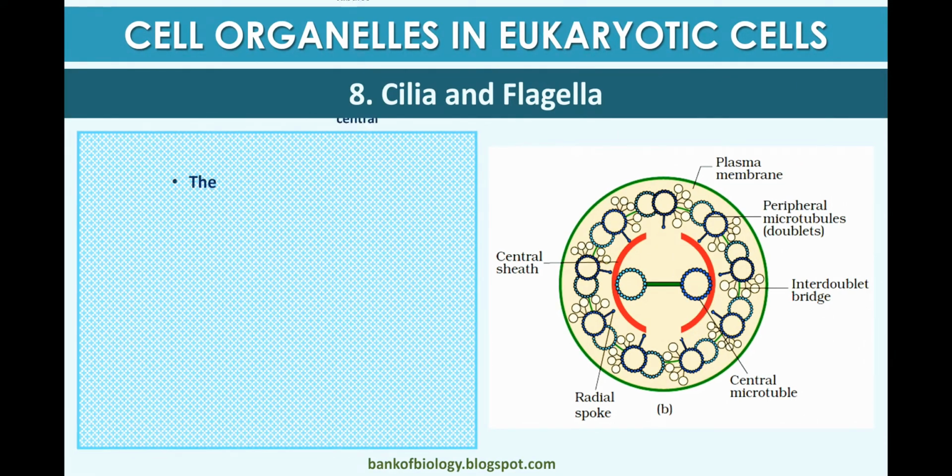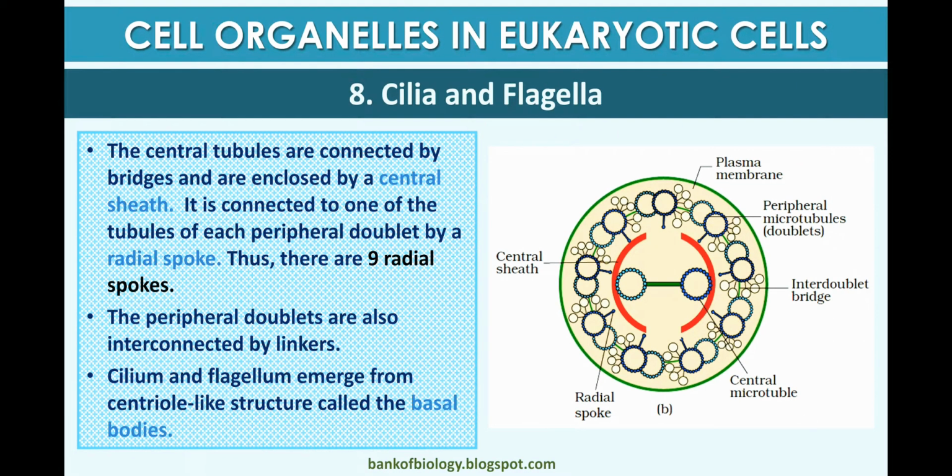In cilia and flagella, the central tubules are connected by bridges and enclosed by a central sheath, which is connected to one of the tubules of each peripheral doublet by a radial spoke. Thus there are 9 radial spokes, and the peripheral doublets are also interconnected by linkers. Cilium and flagella emerge from centriole-like structures called the basal bodies.